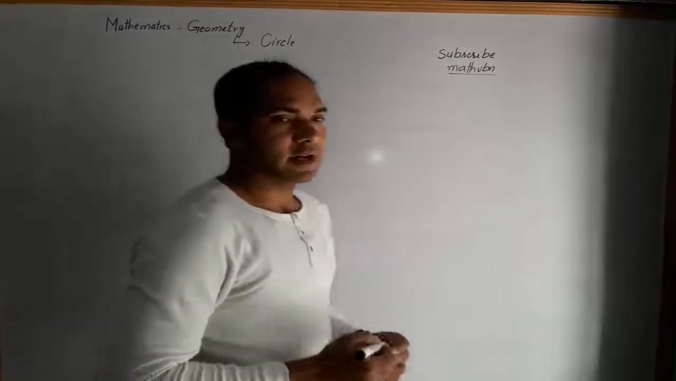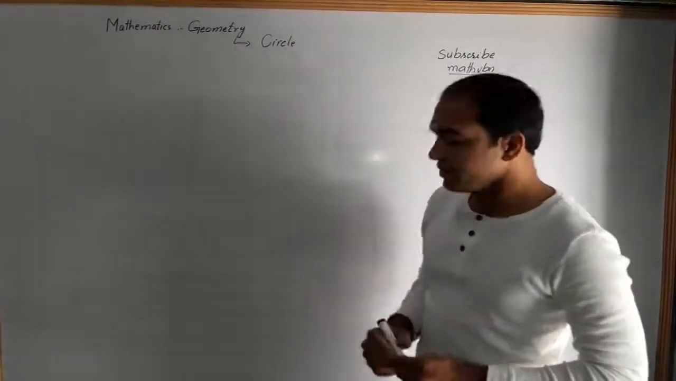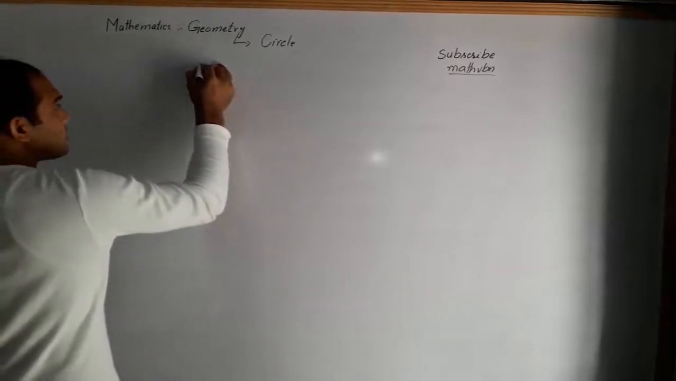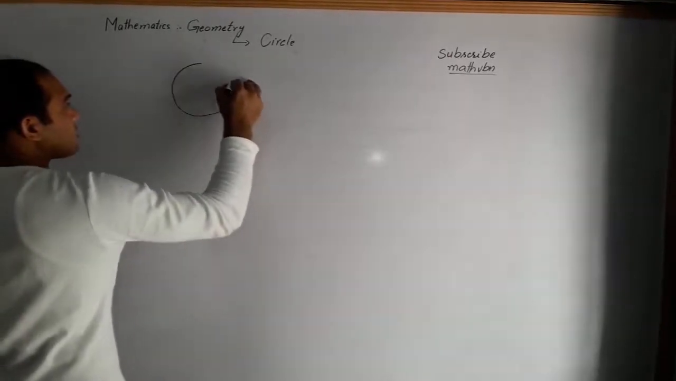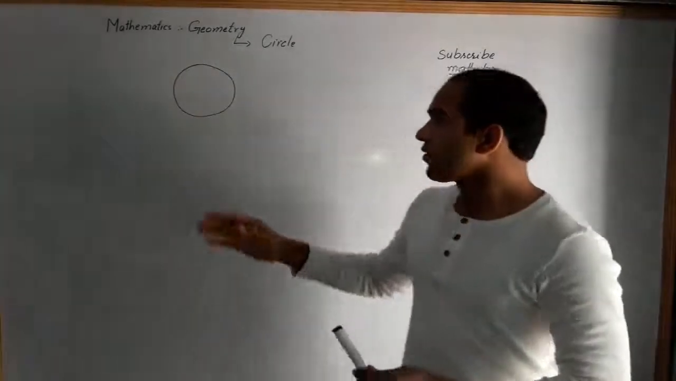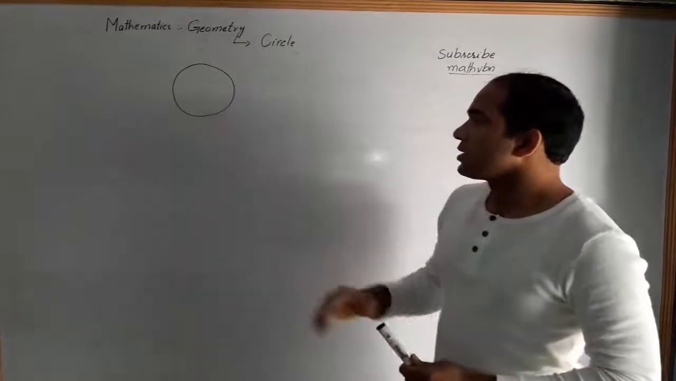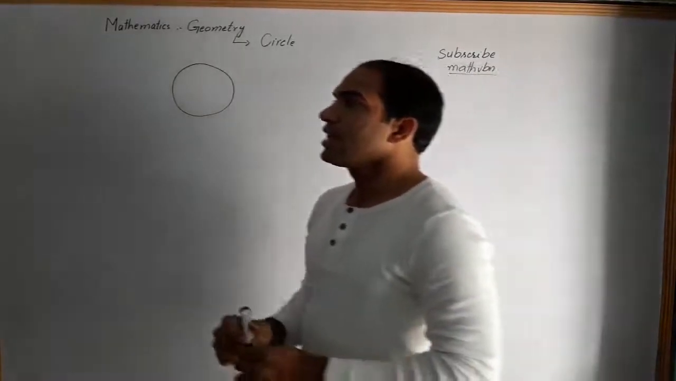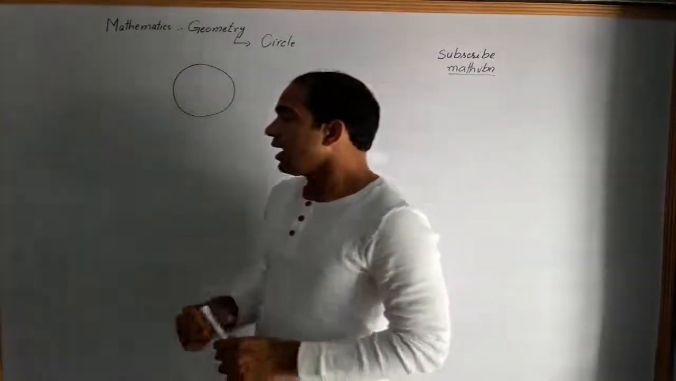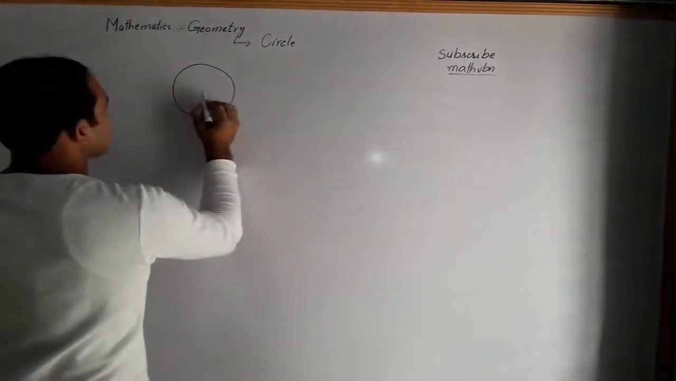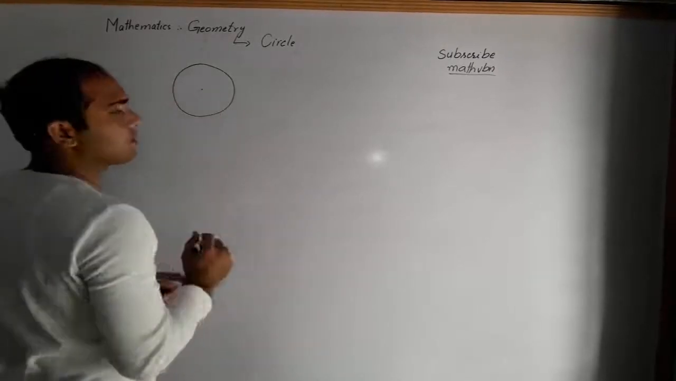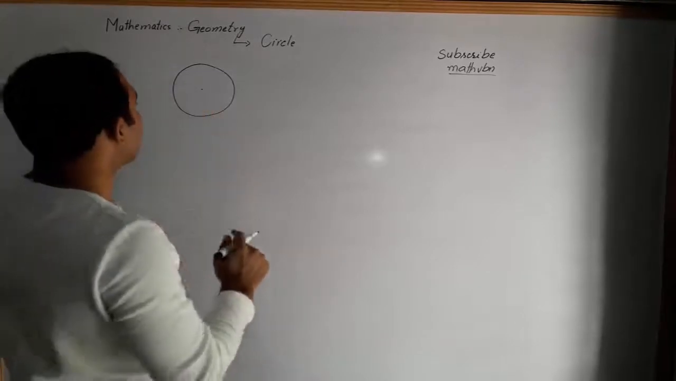So the topic is circle. This is a circle, plane, surface, and this is a circle, and there are different points associated with circle. And first of all, I would like to say that this is the center of a circle.